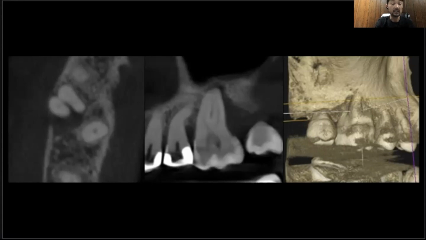And I agree. This was primary perio, and the bone loss progressed to the apical portion, which has been causing the pulp, endodontic involvement. But primary perio is generally rare for us. If we can see this kind of case, usually the perio is already advanced. So the prognosis is not very good.